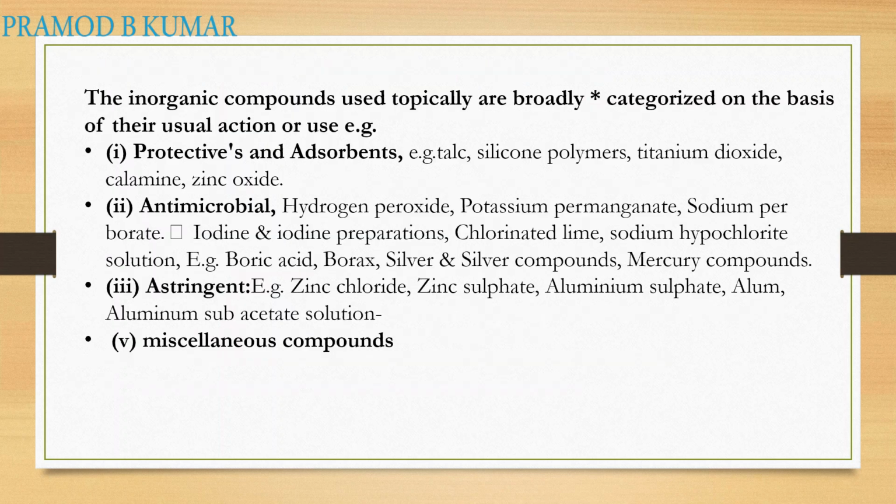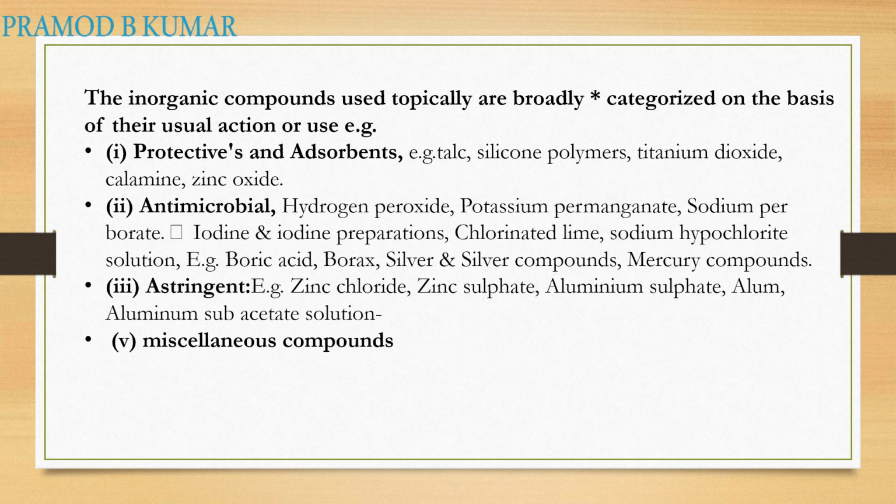Now let's go into the different types. They are broadly classified as protective and absorbent. Examples: talc, silicone polymers, titanium oxide, calamine lotion, zinc, which you all see and apply on the skin.